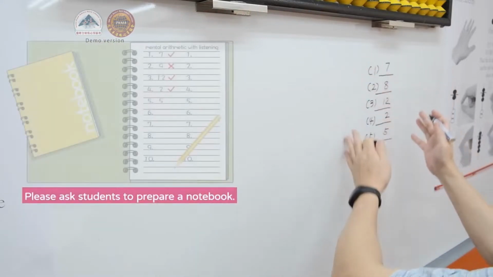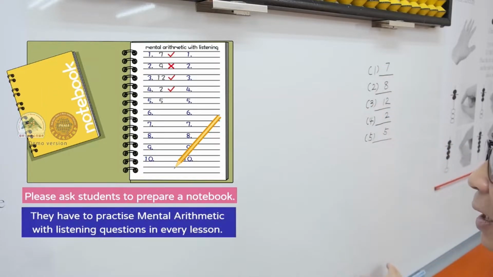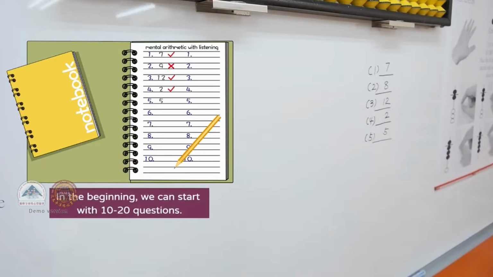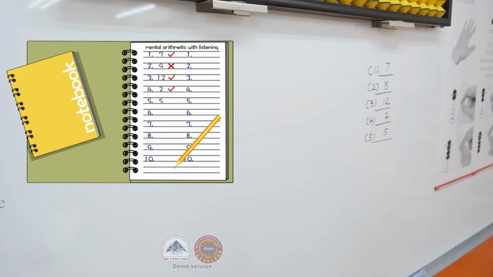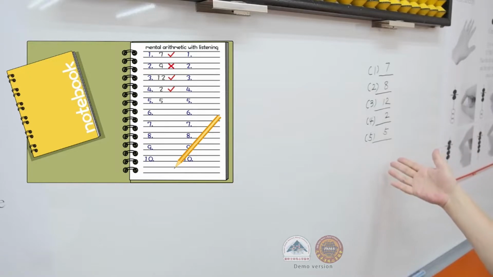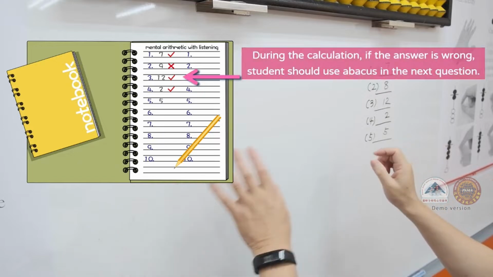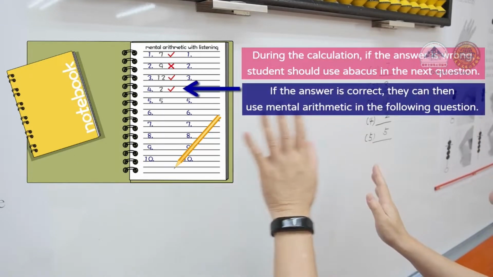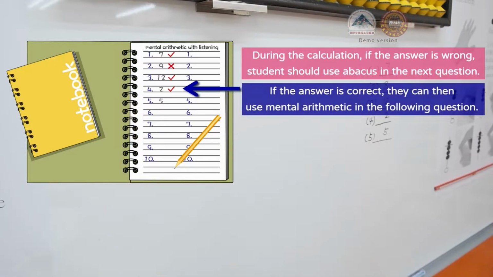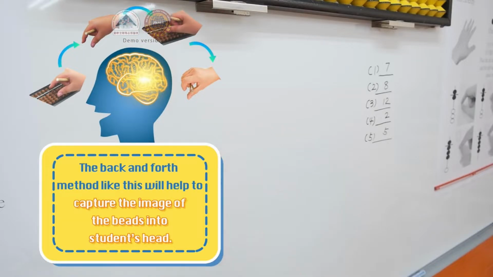Please ask students to prepare a notebook to write the answers in each lesson. In the beginning, we can start with 10 to 20 questions only. During the calculation, if the answer is wrong, students should use the abacus in the next question. If the answer is correct, they can then use mental arithmetic in the following question. The back and forth method like this will help students to capture the image of the beads in their mind.